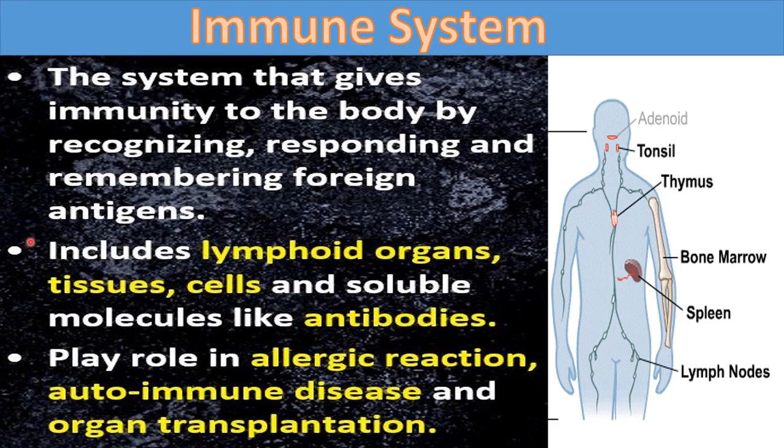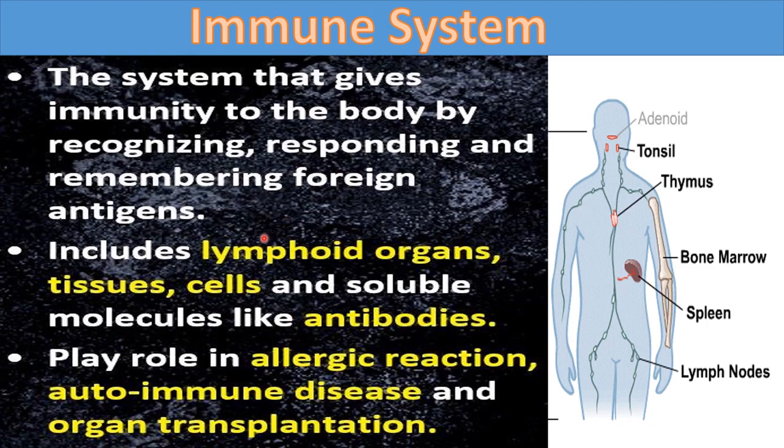So what is immune system? The system that gives immunity to the body. You already know about the immunity. The system that gives us immunity by recognizing, responding and remembering foreign antigens. It recognizes the foreign particles, it responds to it by making antibodies or by directly killing that antigen, and also it makes the memory cells. So we can say it remembers the foreign antigen. It is doing all these things, recognizing, responding and remembering. So that system is called immune system.